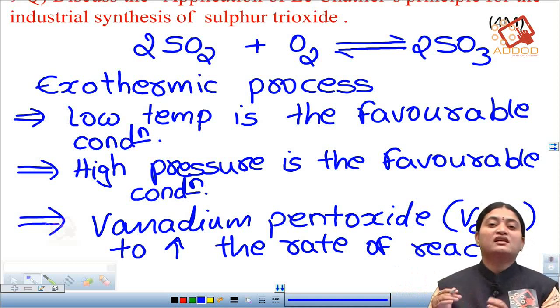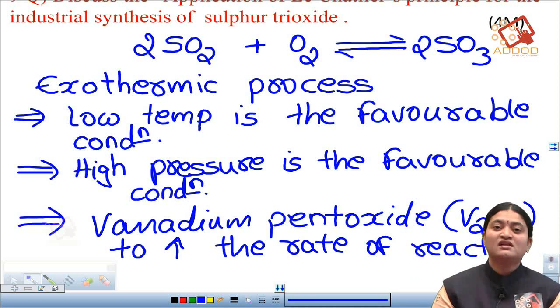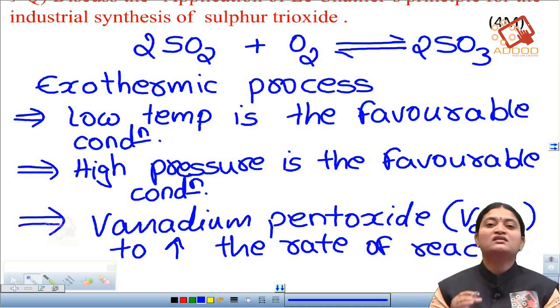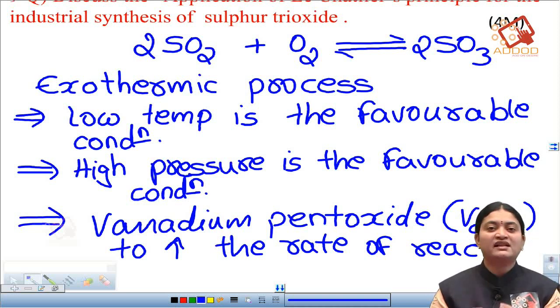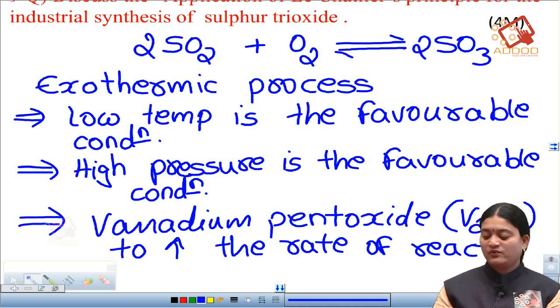But maintaining high pressure can cause corrosion, so to avoid that, an optimum pressure of 1 to 2 atmospheric pressure is maintained. And to increase the rate of reaction, the catalyst vanadium pentoxide is used. So this much information you have to write in this question.